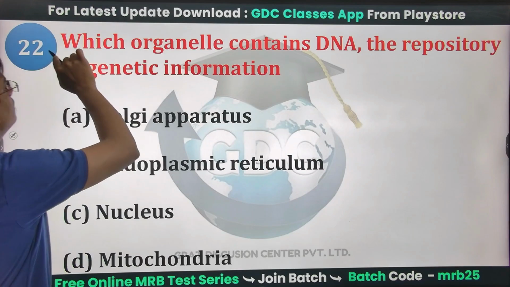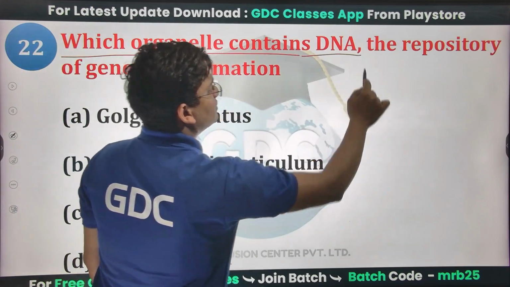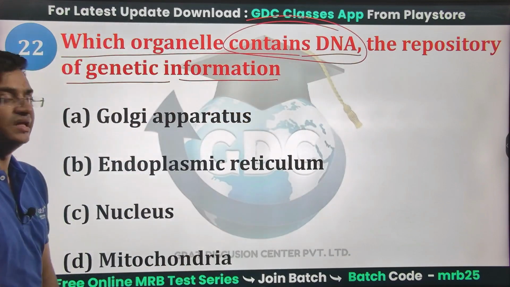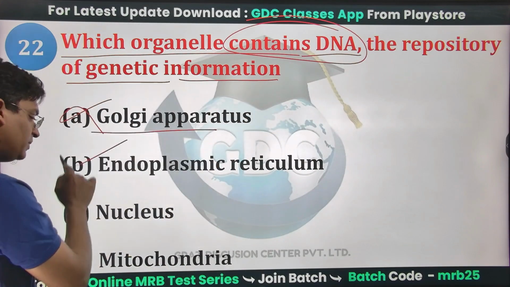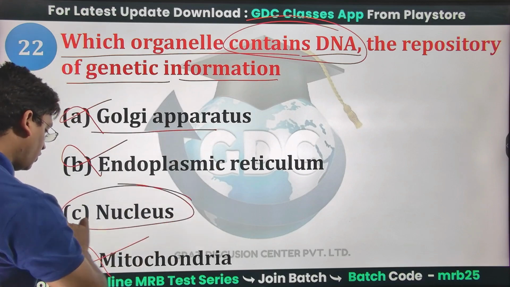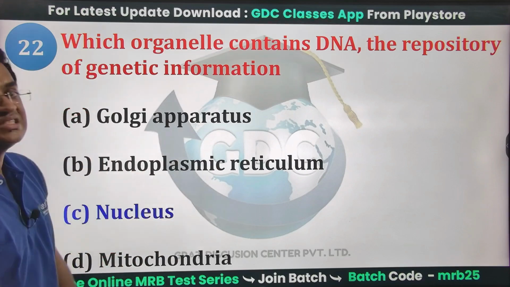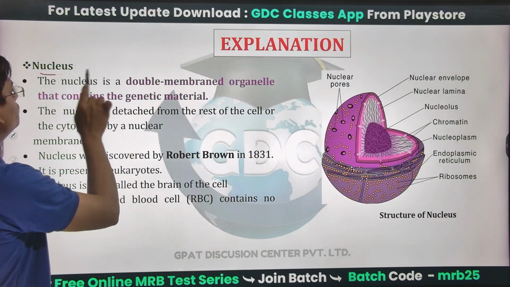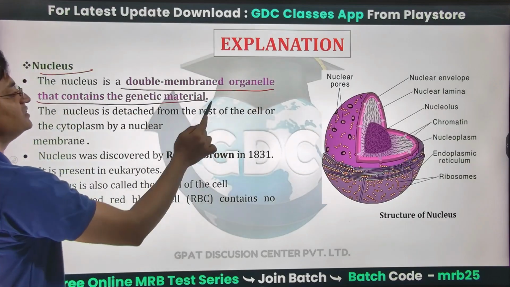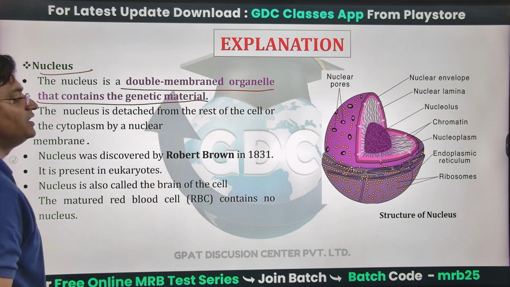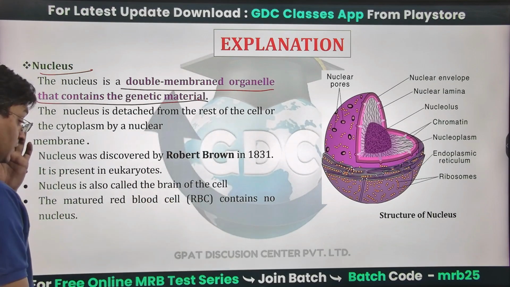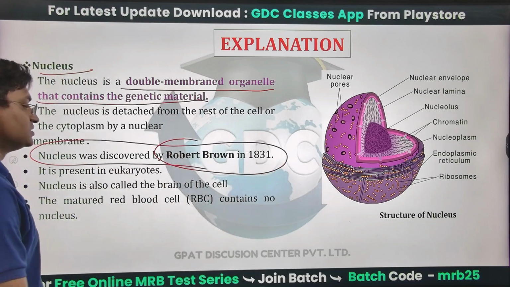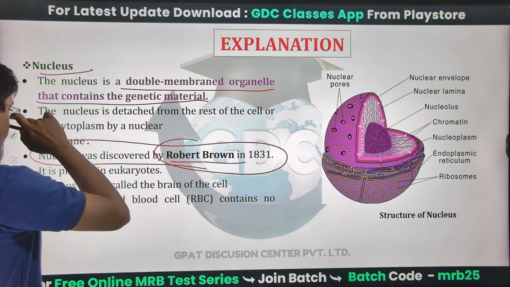Which organelle contains DNA, the repository of genetic information? Is it Golgi apparatus, endoplasmic reticulum, mitochondria? No, not at all. It is the nucleus that contains the DNA. The nucleus is a double membrane organelle that contains the genetic material, and this genetic material is stored in the form of DNA. The first person who discovered the nucleus was Robert Brown in 1831.